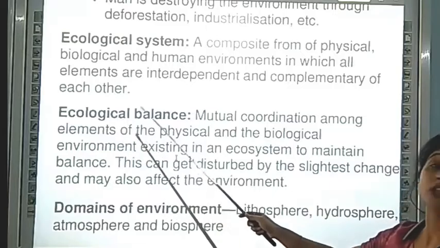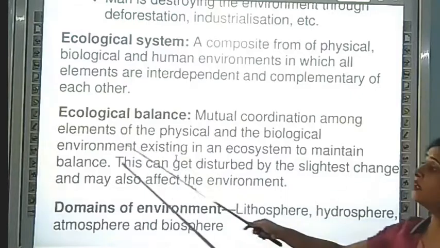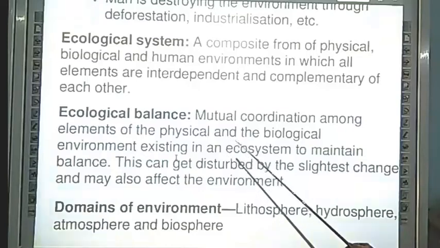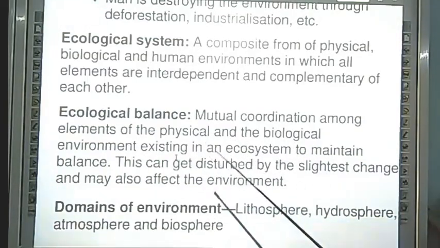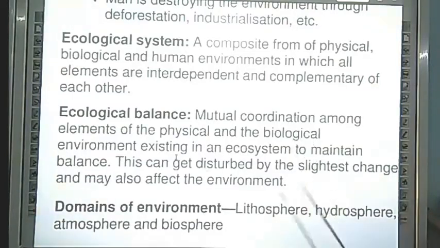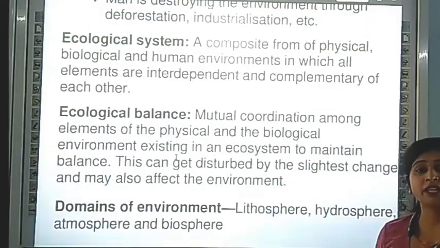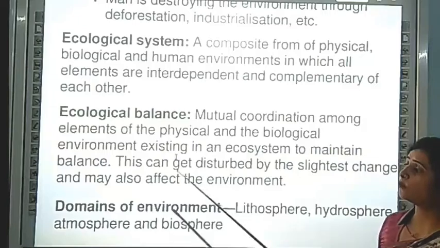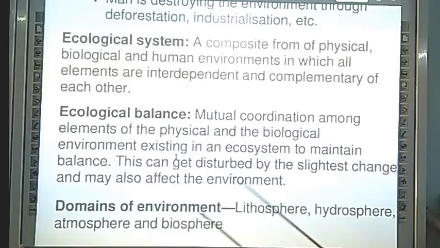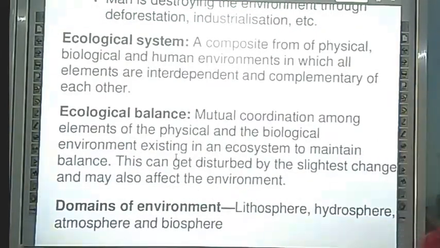Now we are coming to ecological balance. Mutual coordination among the elements of the physical and biological environment. Physical environment is non-living things, and biological environment is living beings. Both exist in the ecosystem, living and non-living beings. The ecosystem maintains the balance, and they all make the balance between the things.